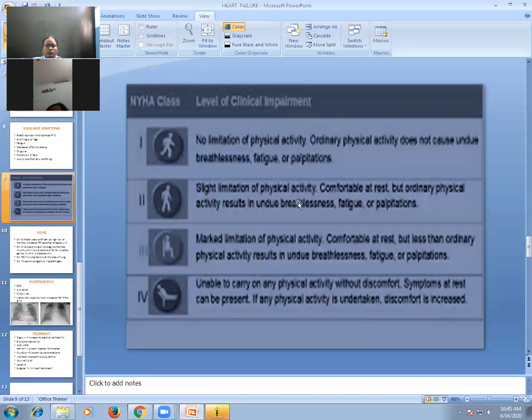So grade 1, 2, 3, 4. This is called as NYHA classification of breathlessness because of cardiac problem. New York Heart Association. Many times it can be asked in viva, NYHA classification of breathlessness.